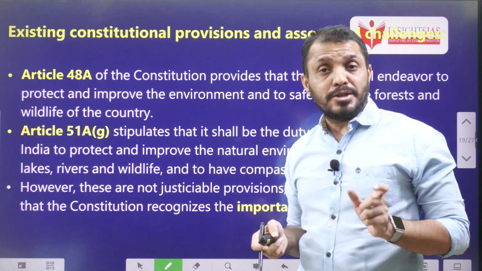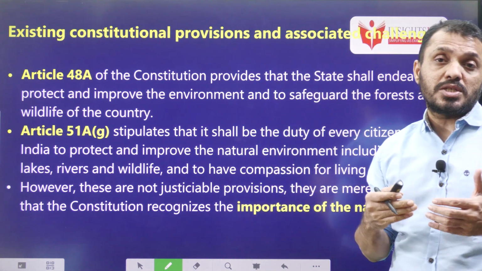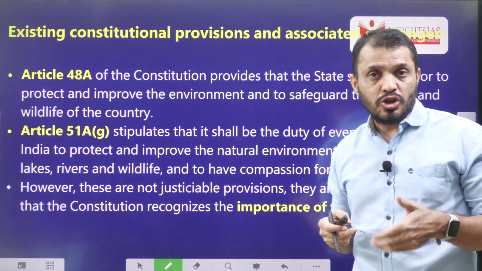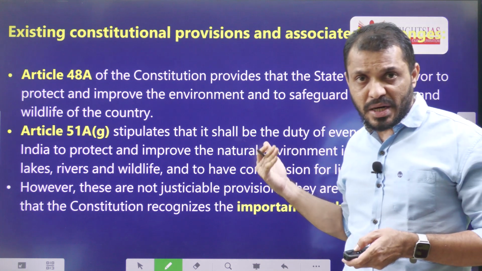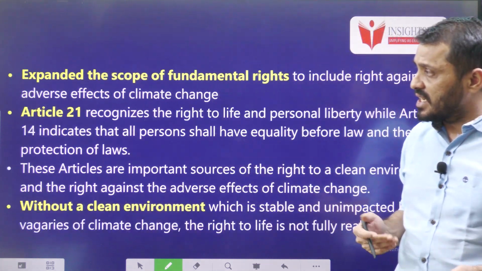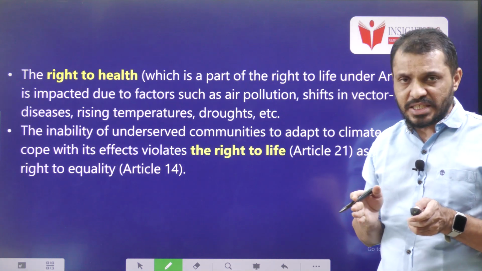And we even have one fundamental duty also, Article 51A(g). That fundamental duty also encourages us to protect the environment. Apart from this, it has now also become part of the fundamental right, that is under Article 14 and Article 21. So this is how the scope of this fundamental right increased.